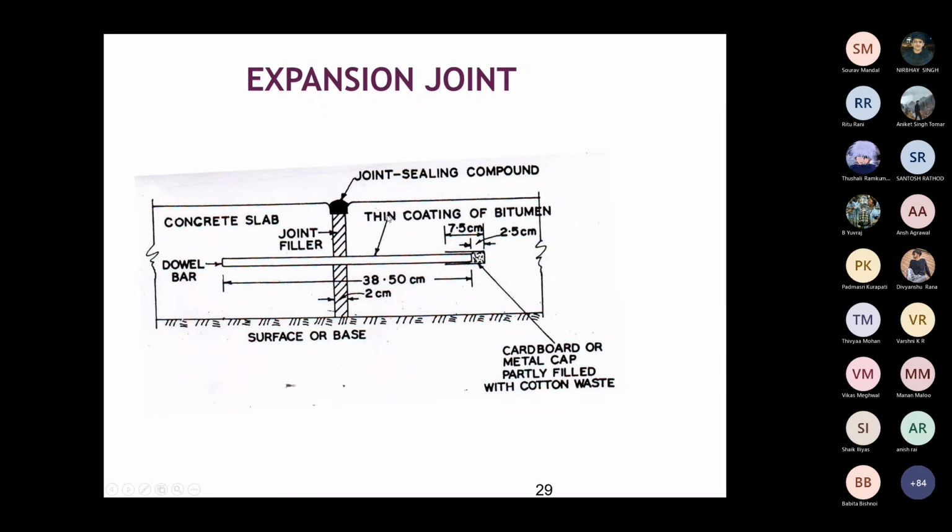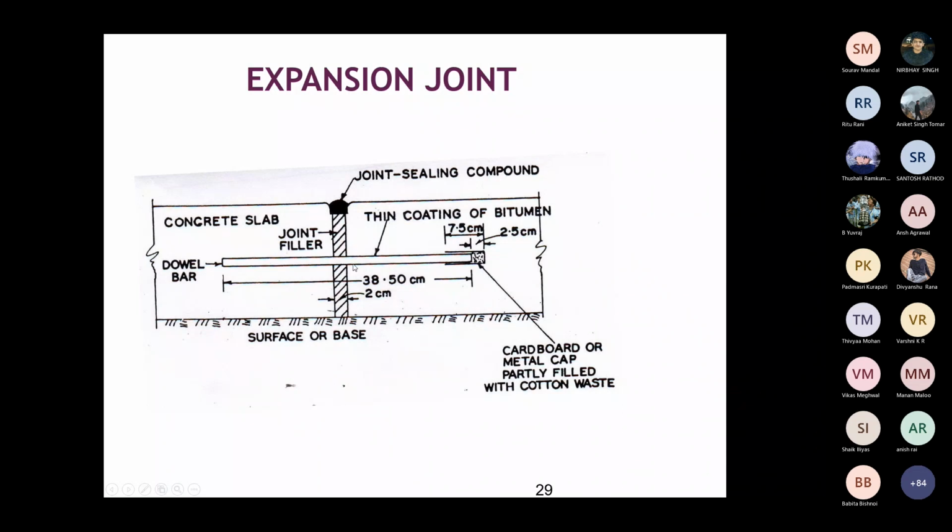You can see it's coated with thin coating of bitumen so that it's free to rotate, and you should provide space for the expansion also. That's why a cardboard or a metal cap partially filled with cotton waste you will provide. So you'll get a gap for the expansion of this slab also.